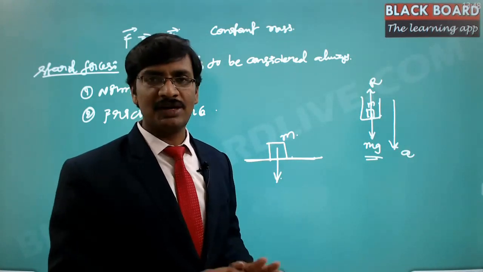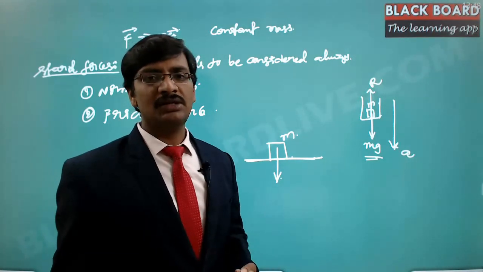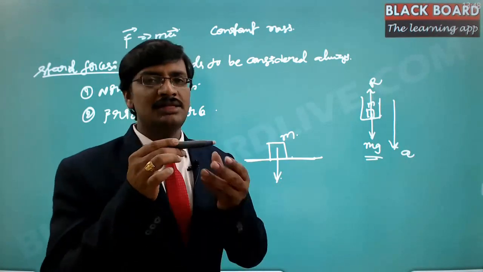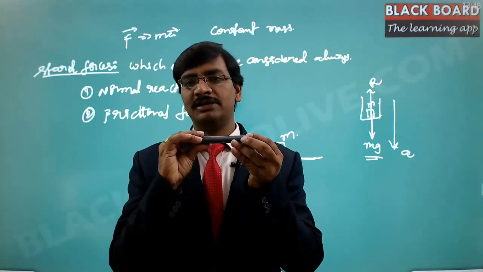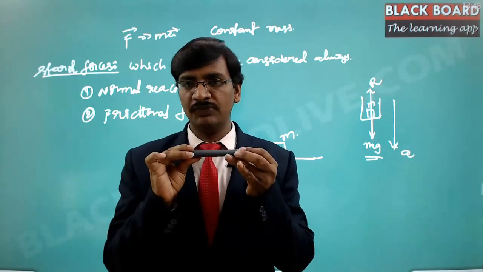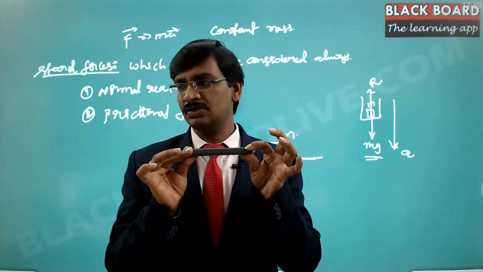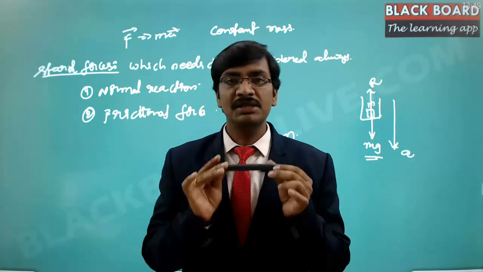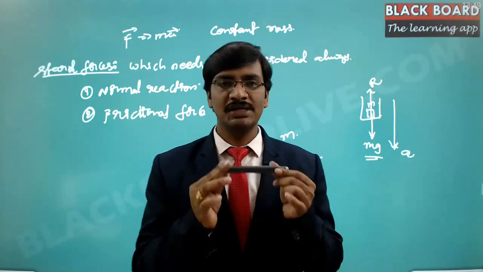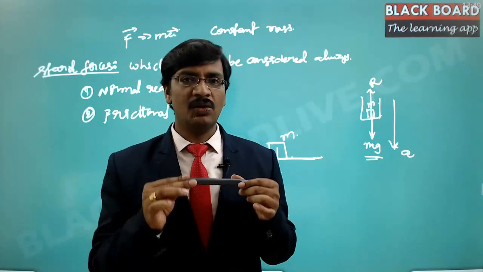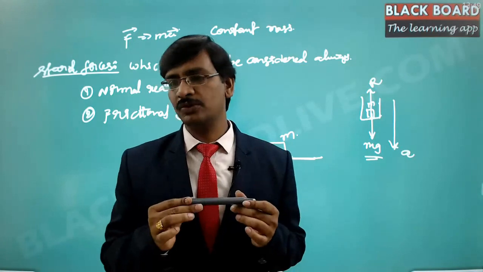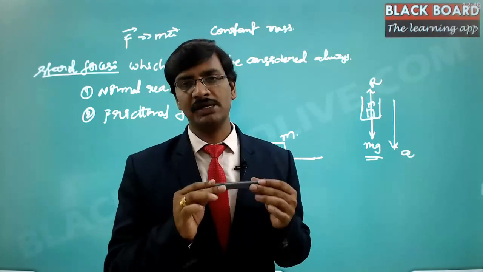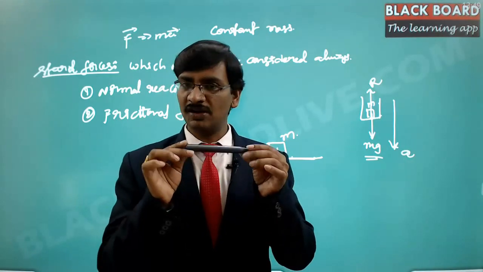So mass is different, weight is different. Mass is some content. Suppose this block is built with certain particles. All these particles together make a certain mass. This is just a distribution of certain particles, which is nothing but the mass. But this mass needs to be associated with weight. The reason being, we are standing on the ground. If you are not on the ground, if you are somewhere in space, then there won't be any weight of this particle at all.